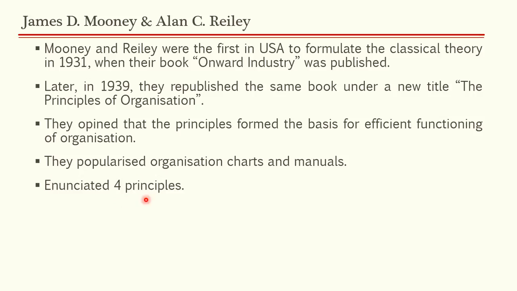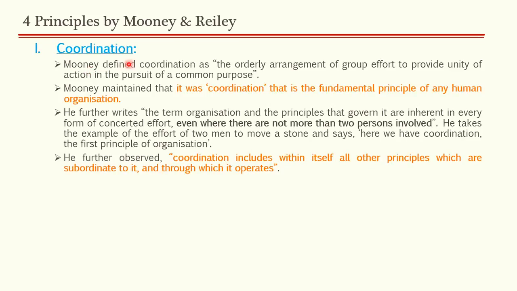In 1931 they gave us 4 principles. Later on in 1939 Gulick and Urwick gave us a more exhaustive list of principles. This was in 1931. So we'll see what 4 principles Mooney and Reilly gave us. The first principle was coordination. Now remember, coordination was the most important principle according to Mooney and Reilly.